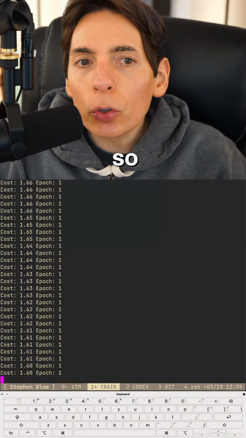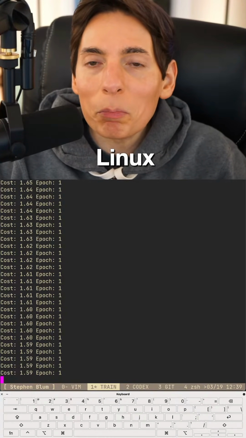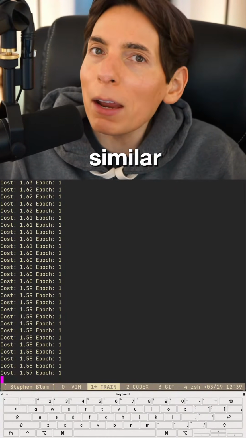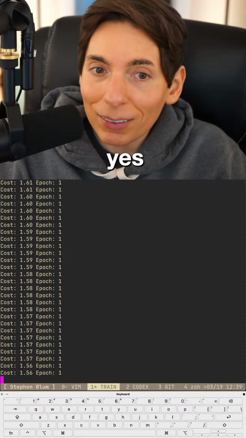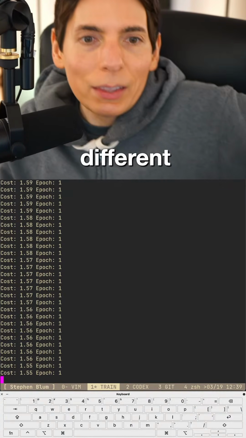So are the kernels similar? Linux, Unix, Mac? Are they similar? In a way, they're similar. Yes, they are different. They are different, you guys.